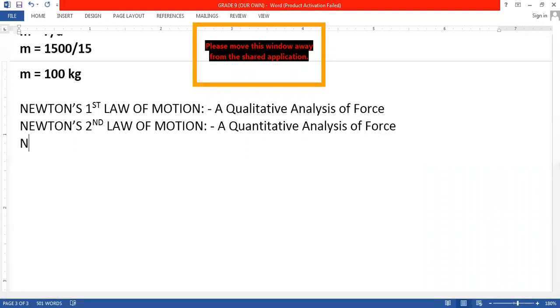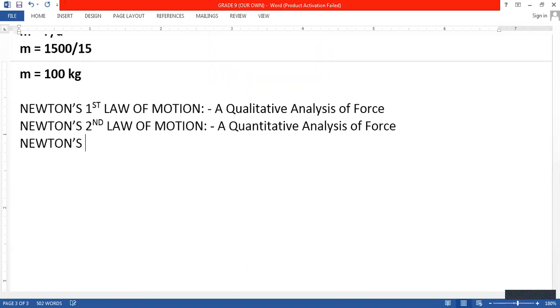Now we are going to talk about Newton's third law of motion. Now you may ask me, sir, what is there in Newton's third law of motion? First is the qualitative analysis, second is the quantitative analysis. So now what is there in the third law?